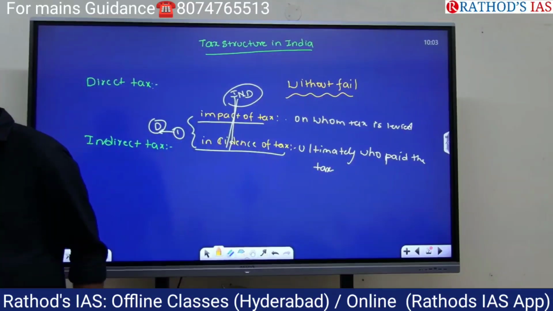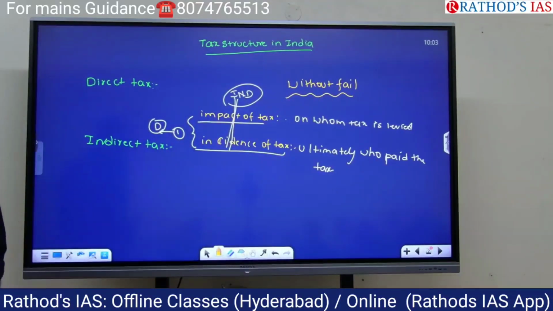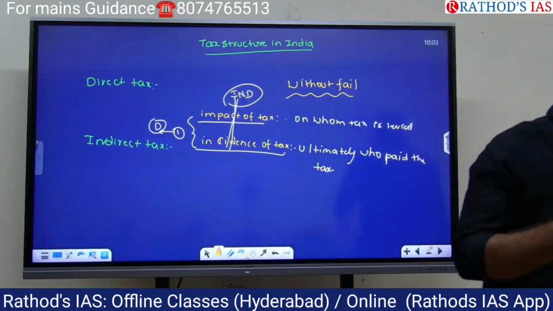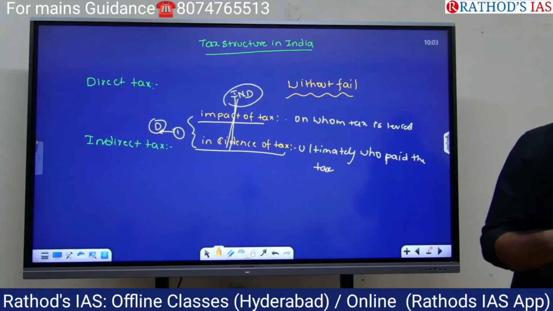To the government, without fail. That's the basic definition of the tax. Tax is a compulsory levy that needs to be paid by the economic entities, people and companies, to the government without fail. Full stop.